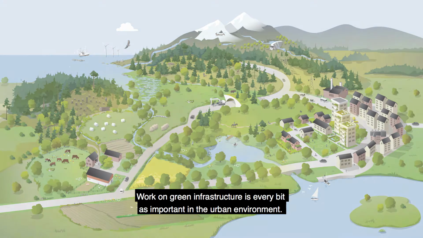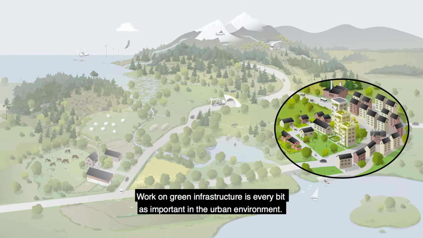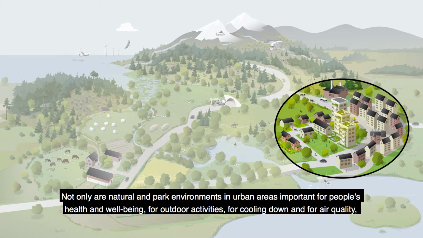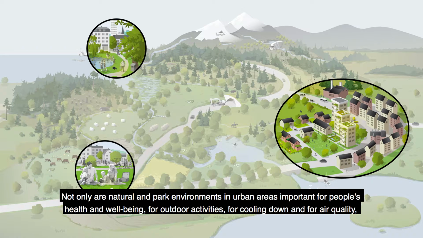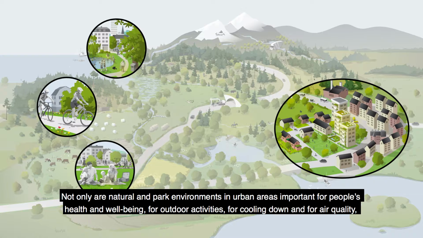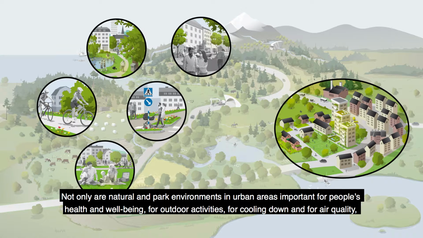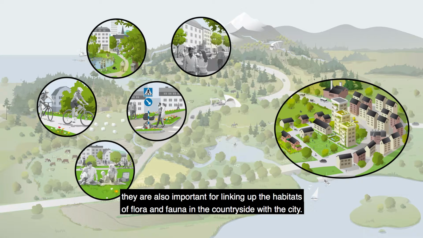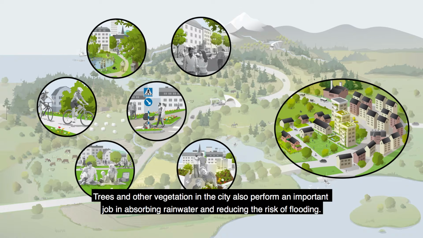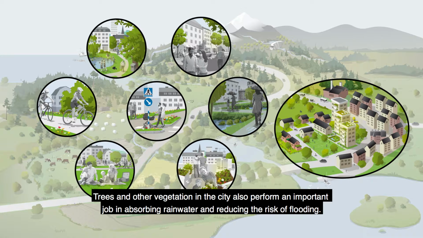Work on green infrastructure is every bit as important in the urban environment. Not only are natural and park environments in urban areas important for people's health and well-being, for outdoor activities, for cooling down and for air quality, they are also important for linking up the habitats of flora and fauna in the countryside with the city. Trees and other vegetation in the city also perform an important job in absorbing rainwater and reducing the risk of flooding.